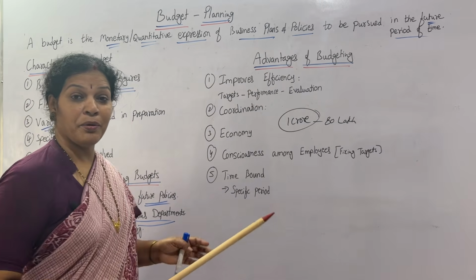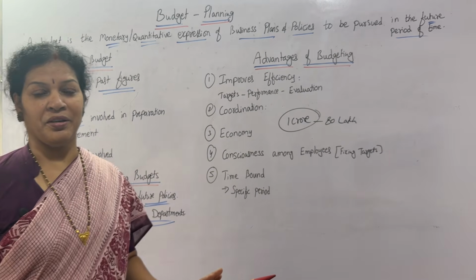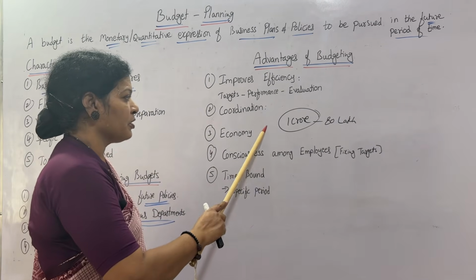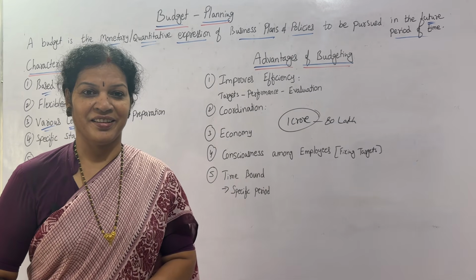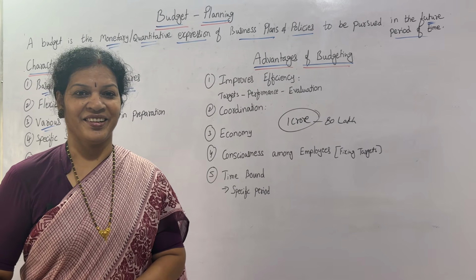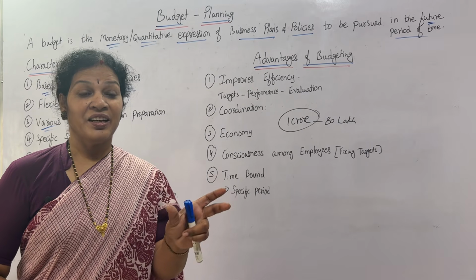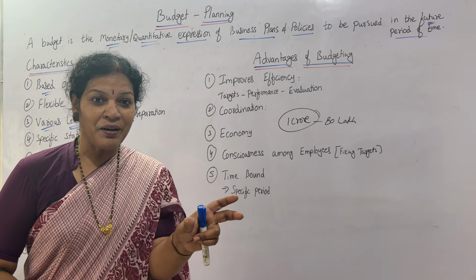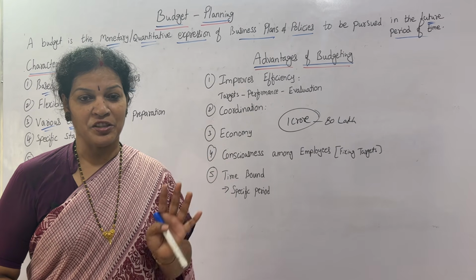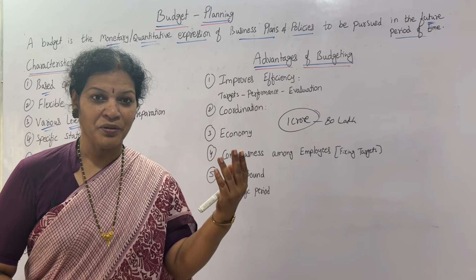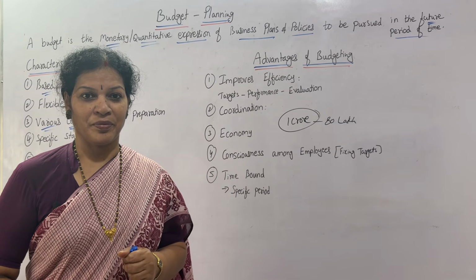And lastly, time bound. Definitely there will be a time bound. Budget we are preparing, this budget is 1 crore for 1 month, or 2 months, like that particular period we have decided, means that particular period will have some target and we'll be achieving accordingly. Then after completion of that, next target, next budget.